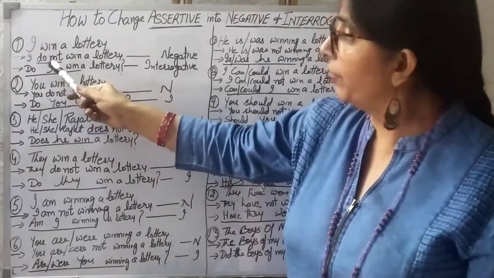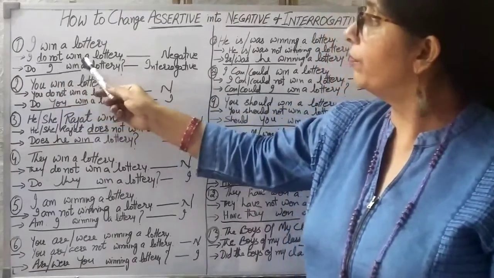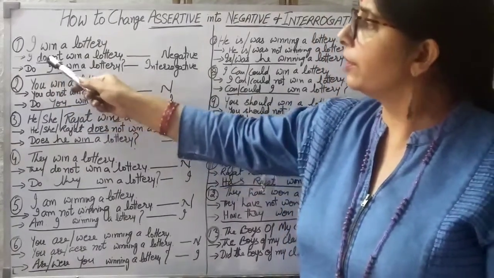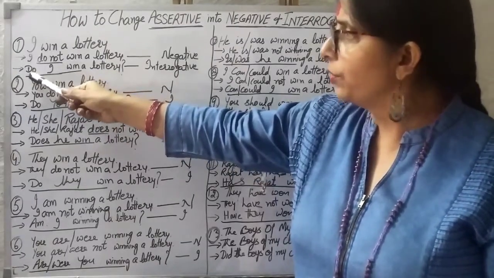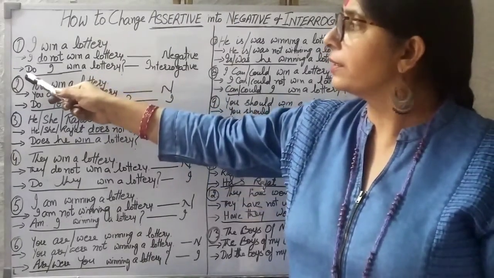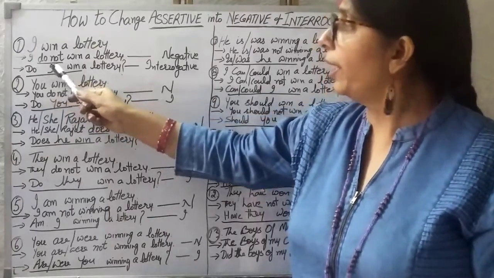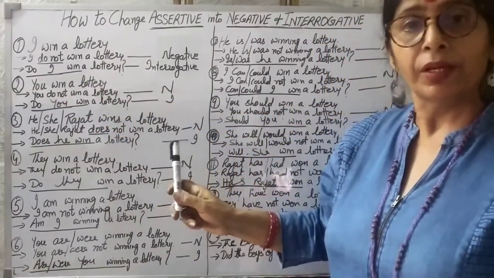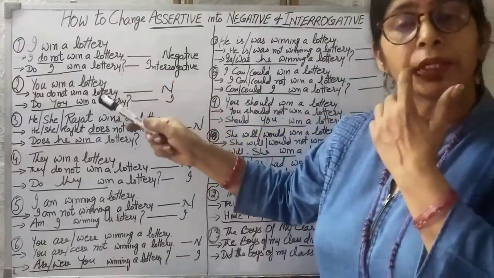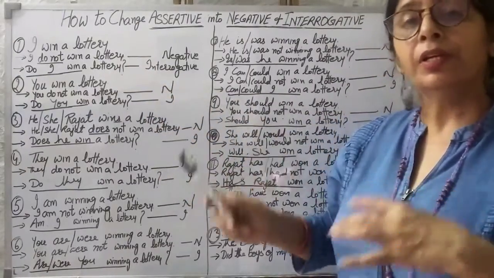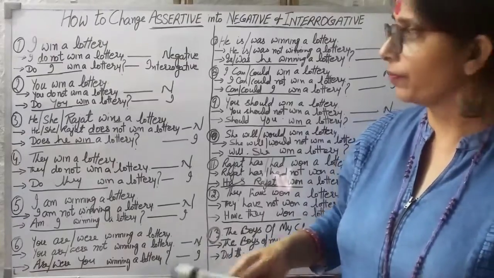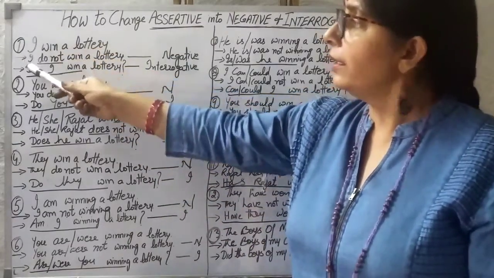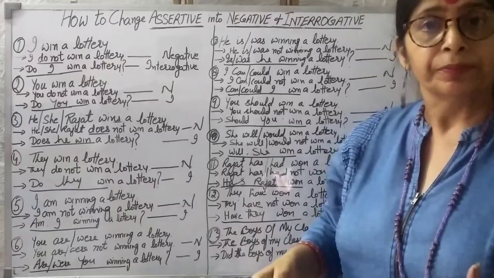So here we had written I do not win a lottery. In the same way, this do is a helping verb, so we will be starting this interrogative sentence with the word do. Do I win a lottery? Okay, so this way it becomes interrogative. I win a lottery. Do I win a lottery? This is interrogative. This I is actually the first person.